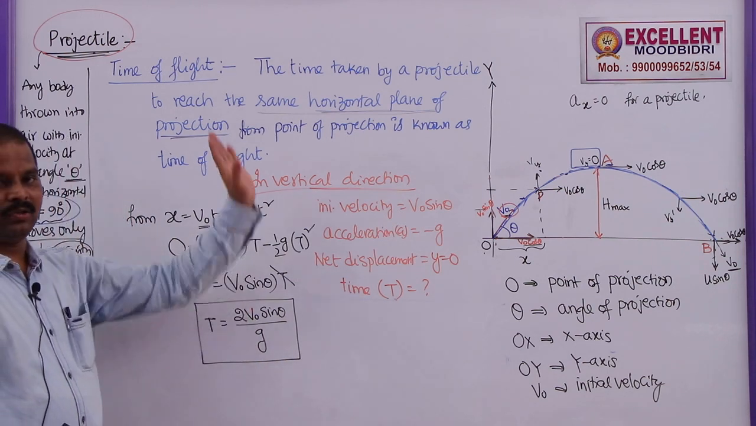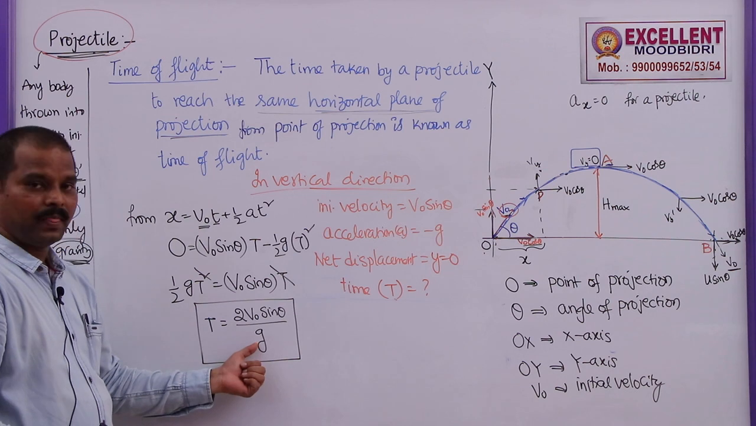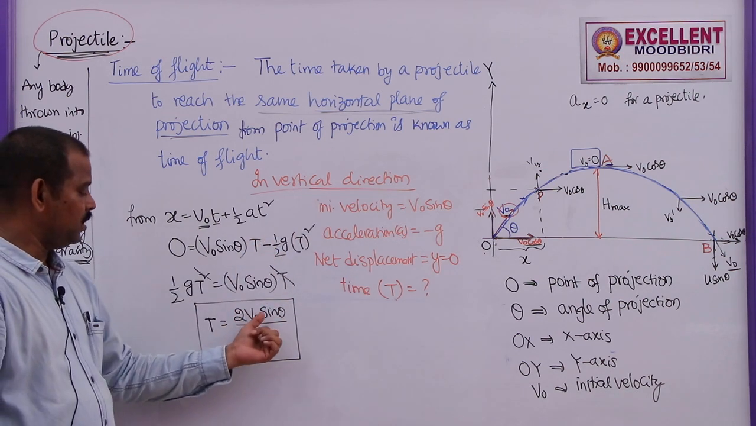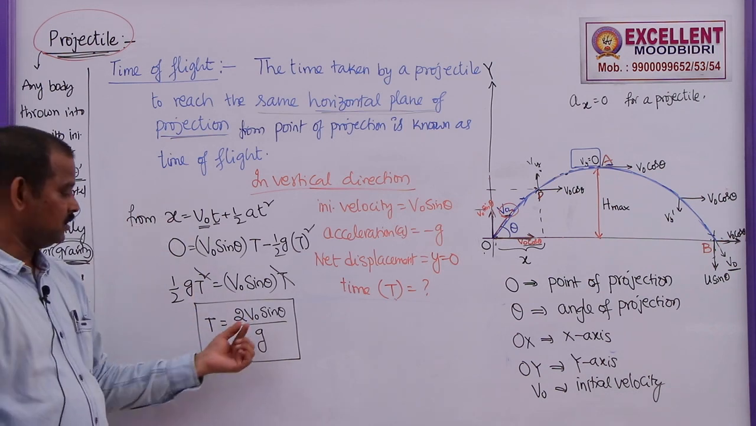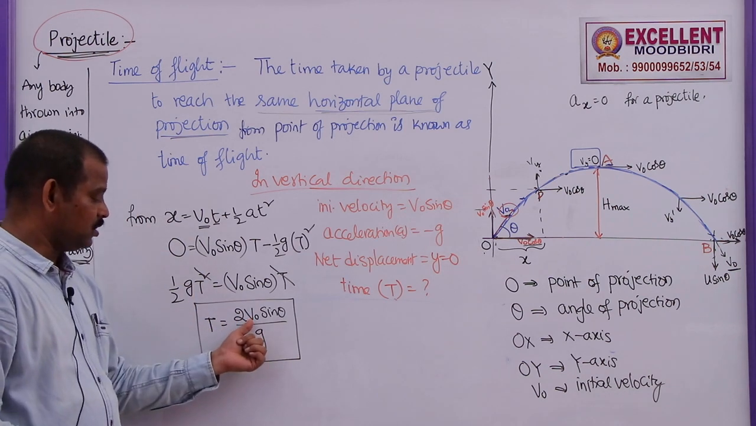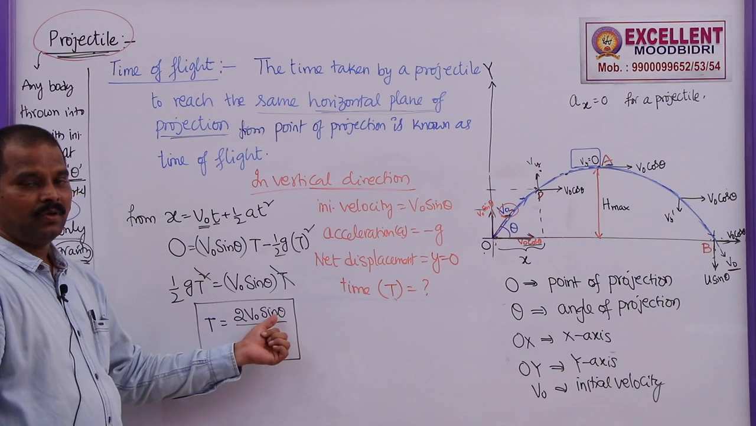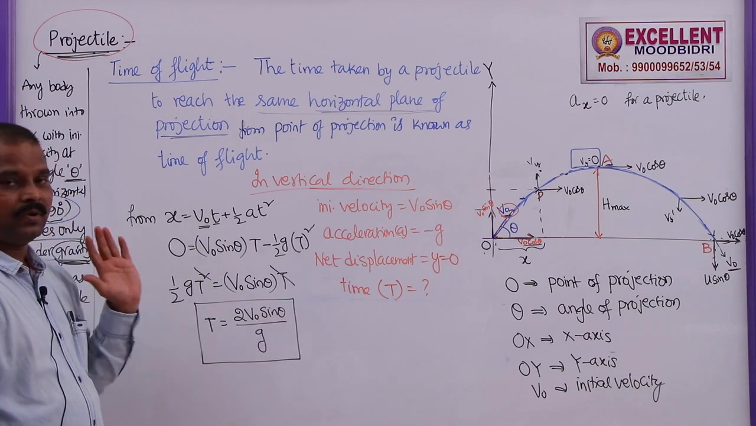For a vertically thrown body, it is 2 v naught by g. For a projectile, this is 2 v naught sin theta by g. That means, in that case, it depends only on the initial velocity. Here, it depends on the initial velocity of projection and also the angle of projection. So, this is the time of flight.